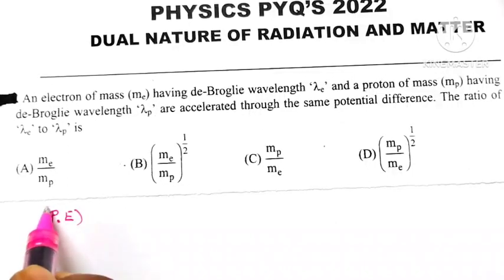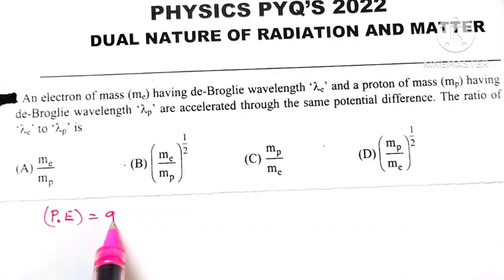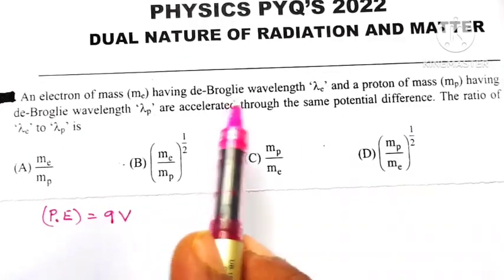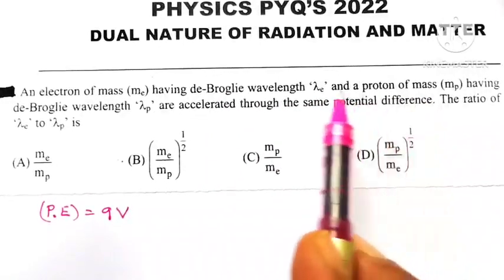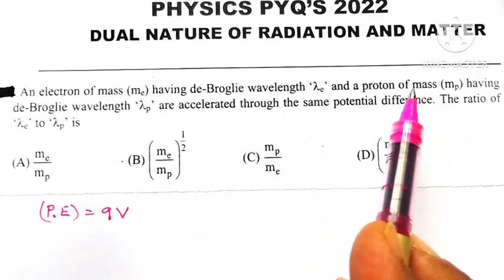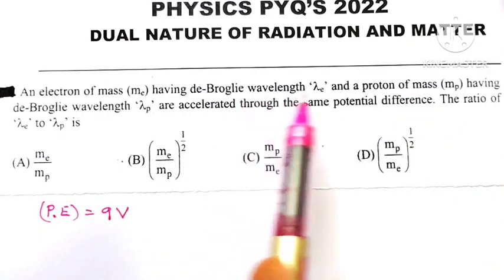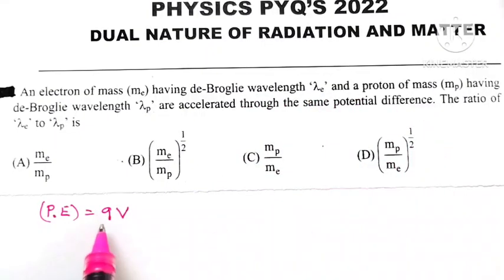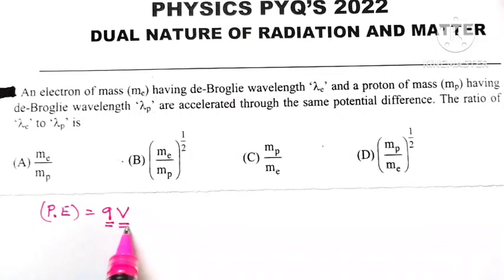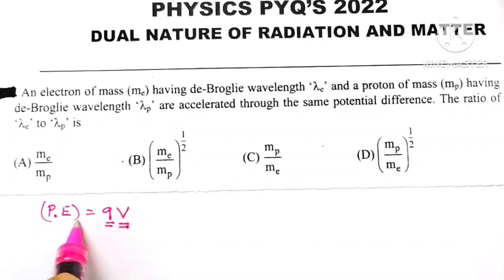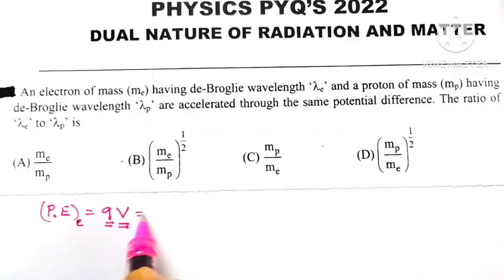energy gained by them? Potential energy gained is equal to the charge on the particle multiplied by potential difference V. Now for electron and proton, the magnitude of charge on them is the same. E is the magnitude of charge on the electron, E is the magnitude of charge on the proton. Means Q is the same for electron and proton, and because both are accelerated through the same potential difference, V is the same. It means that the potential energy of electron is equal to the potential energy of proton.